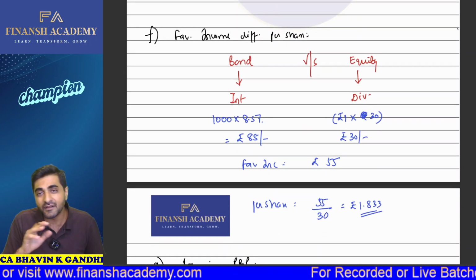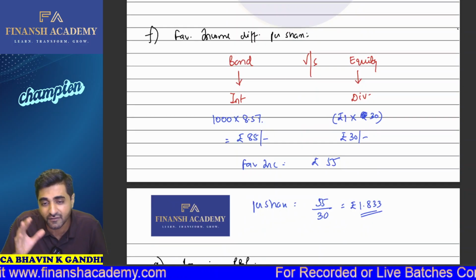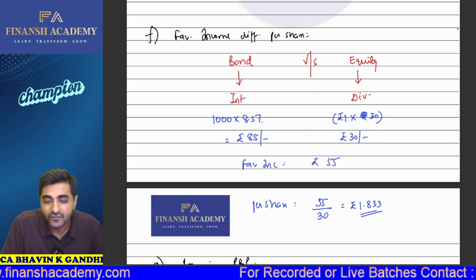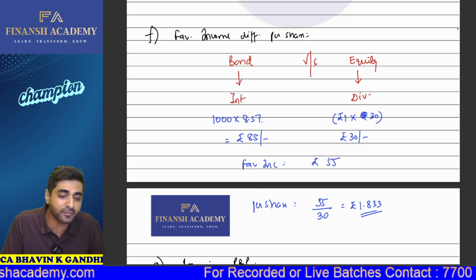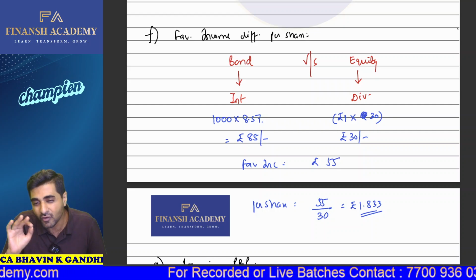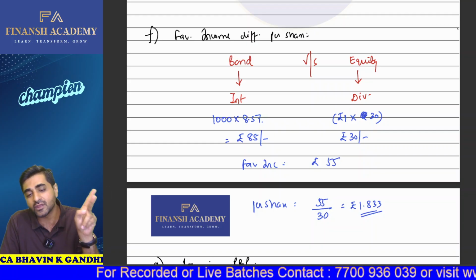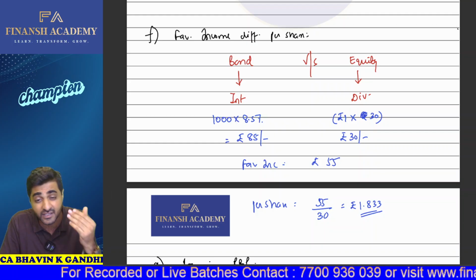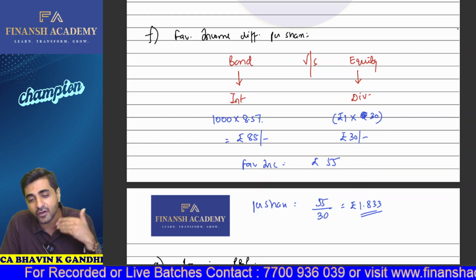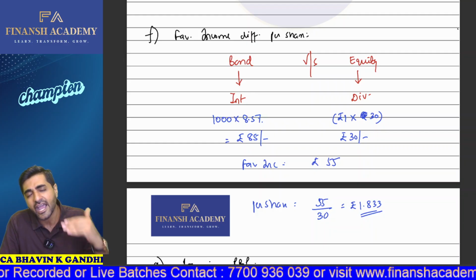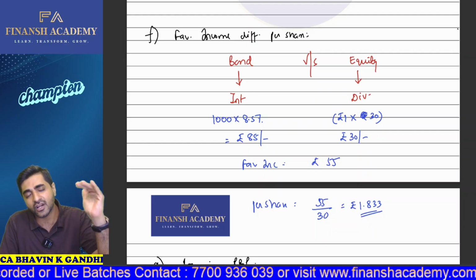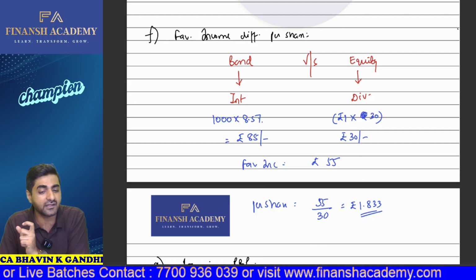And what is the favorable income differential per share? As I told you, if you're investing in bonds, you're going to get the interest, that is 85 rupees. If you would have invested in equity shares, you would have got 1 rupee into 30. So 30 rupees is your equity income. The difference between the two is your 55 rupees. So this is extra, which you are going to get if you invest in the bonds. And if I calculate this on a per share basis, I'll divide that by 30, I'll be getting 1.83.